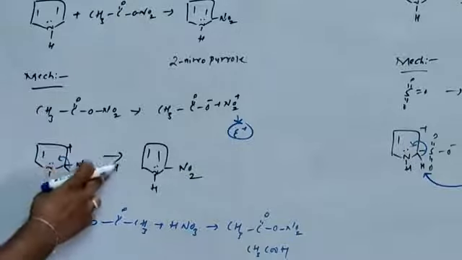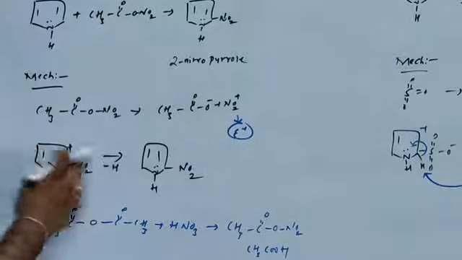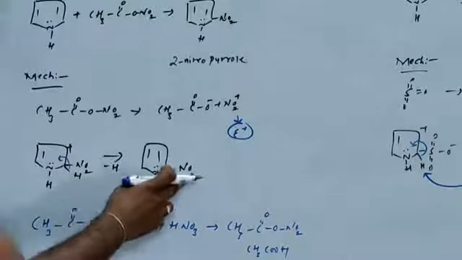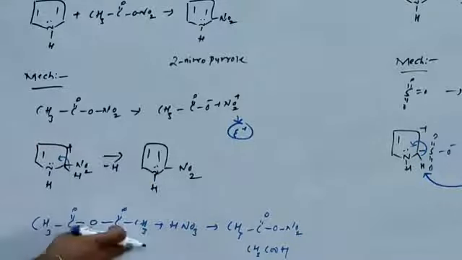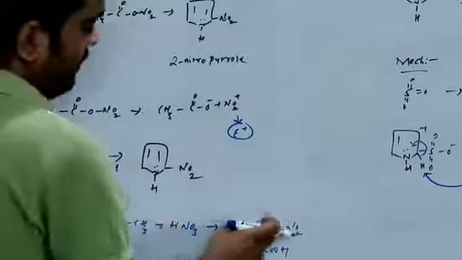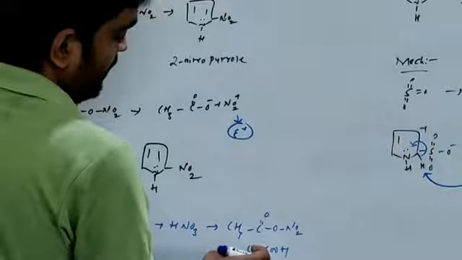Then hydrogen is removed, and the electrons shift inside, forming 2-nitropyrrole. Acetyl nitrate is formed when acetic anhydride reacts with nitric acid, giving acetyl nitrate and acetic acid.